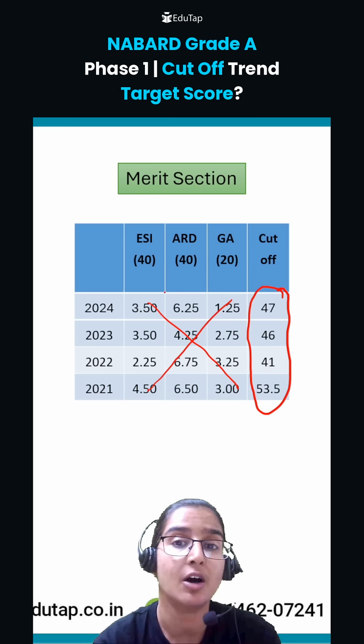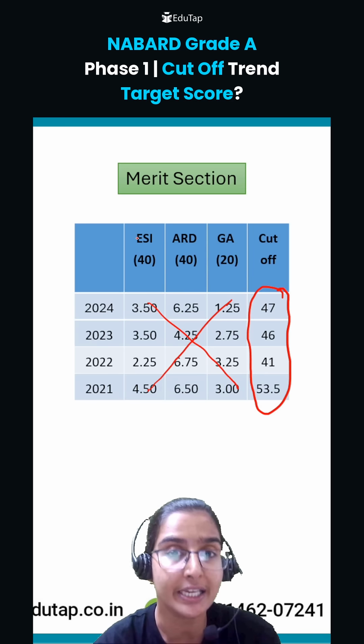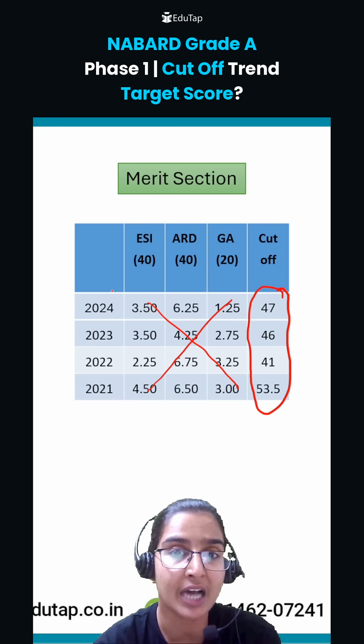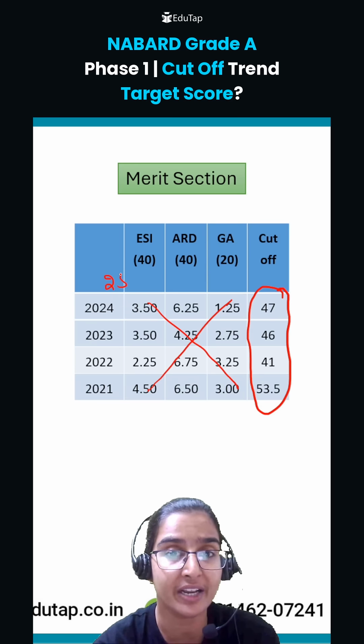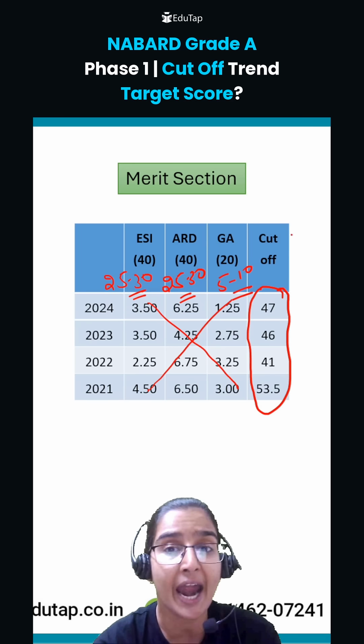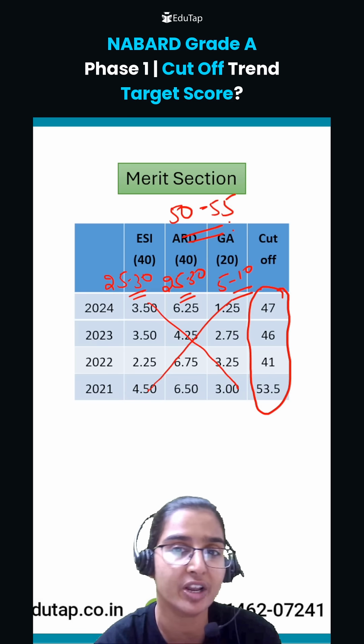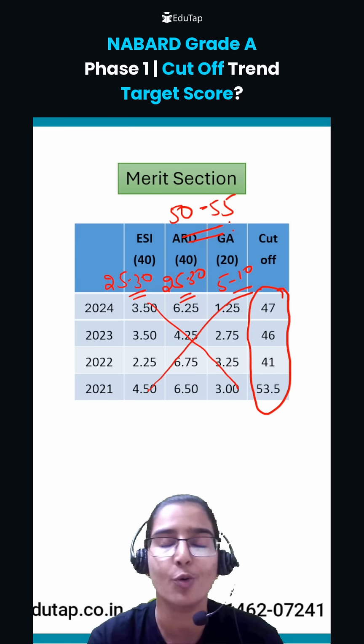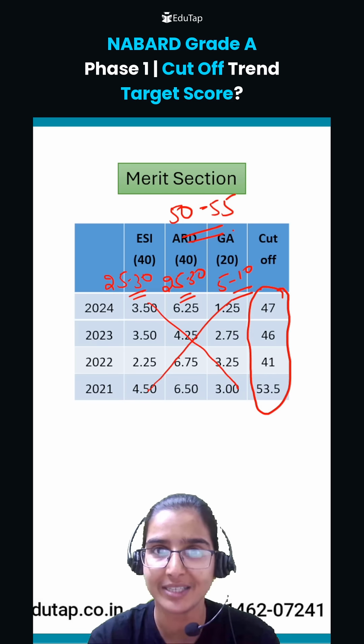Now students, what I would suggest is that for the ESI component, try to have a target score of around 25 to 30 marks. Similarly, in ARD also, you can have a target score of 25 to 30 marks. For GA, try to have a target score of 5 to 10 marks, right? And if I talk about the overall cutoff, your target score should be around 50 to 55 marks. So these are the target scores and the cutoff trends as far as Phase 1 is concerned. Thank you.